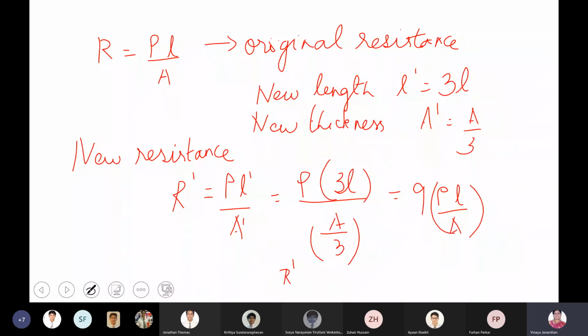So R dash becomes equal to 9 times R, the original resistance.